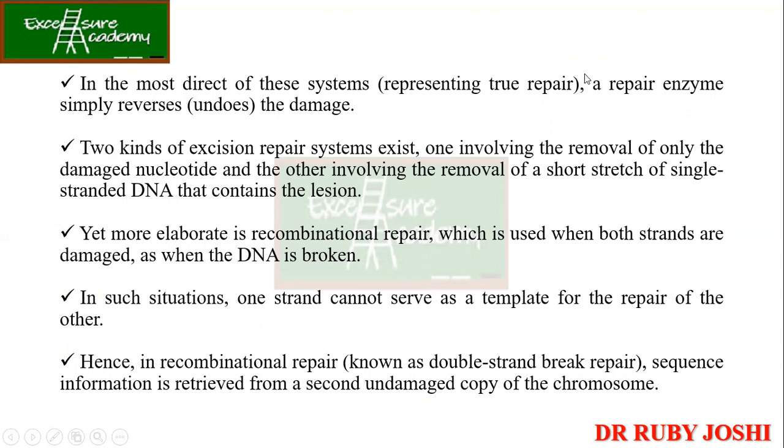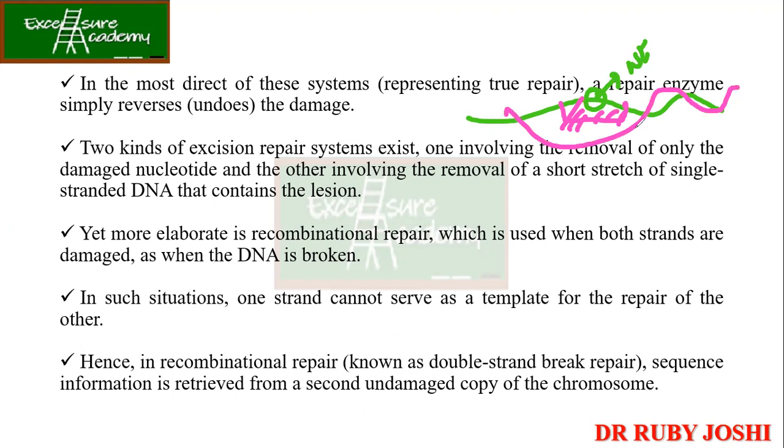There are two kinds of existing repair systems. One involves the removal of only the damaged nucleotide, and the other involves the removal of a short stretch of single stranded DNA that contains a lesion. For example, if you have a mismatch, one way is that that particular nucleotide will be changed. The other method is that this particular sequence will be chopped off, and then, using the template strand, it will be resynthesized with the help of DNA polymerase, and DNA ligase will seal it back. Okay, these are the two ways.